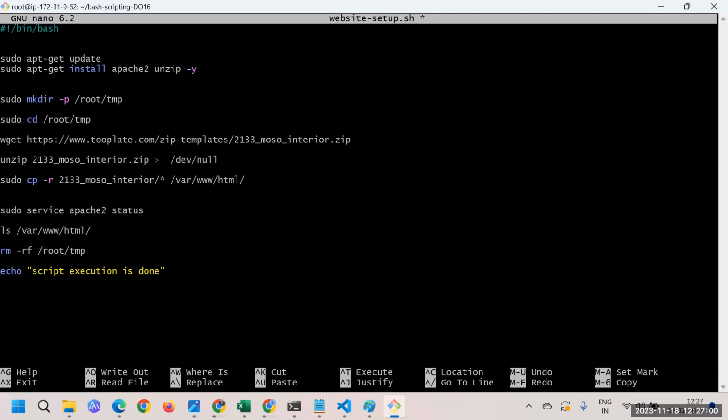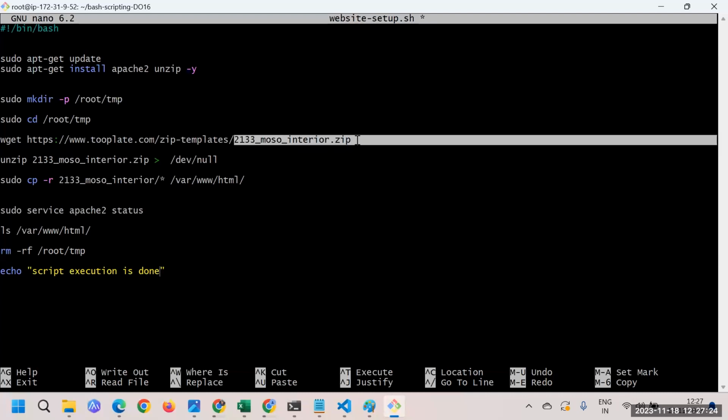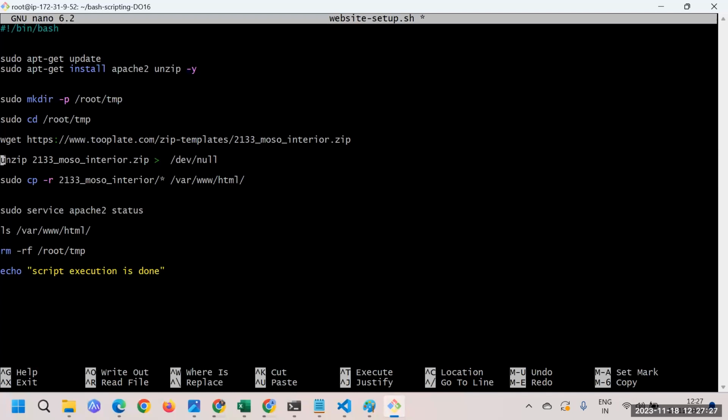Let me repeat what we have done so far. Here we are updating our apt-get repository, then we are installing Apache2 and unzip. Then we are creating one directory where we will do whatever new stuff we would like to install. Then we go inside that directory and download this particular zip file, which is a code file we have. As this is a zip file, we have to unzip it. And then here what we have done is once again, did I keep one extra space here? Yes.